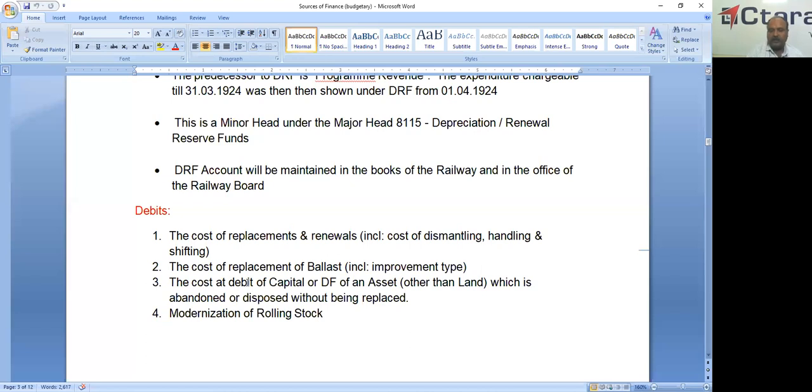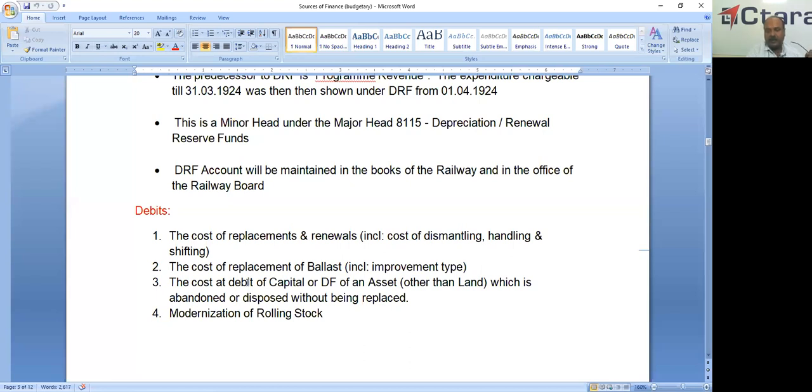So the cost of replacements and renewals, including the cost of dismantling charges or handling and shifting charges also, is debited to DRF. Also the cost of replacement of ballast, including improvement type, is also debited to DRF. And the cost at the debit of capital or DF of an asset which is abandoned or disposed of without being replaced.